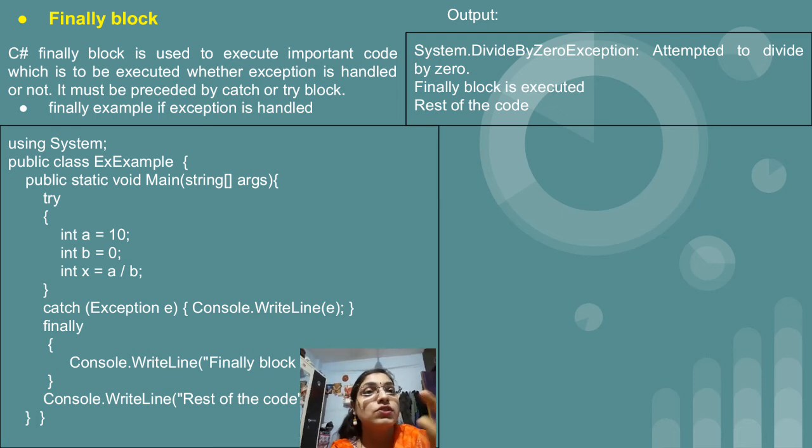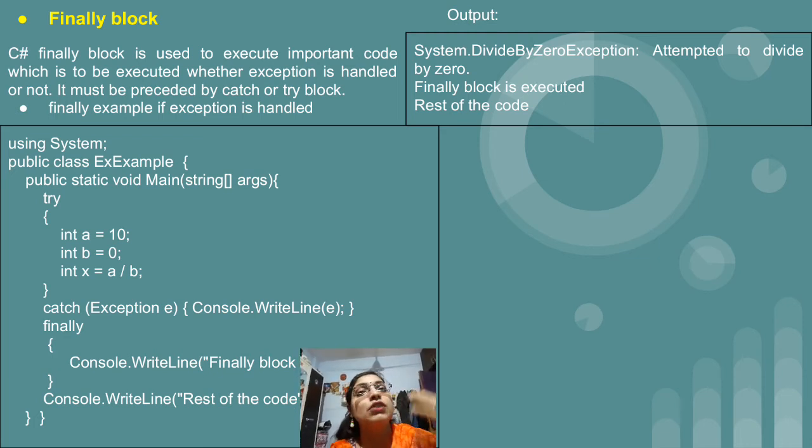And suppose you have not handled the exception, meaning the catch is not present, even then the code written inside the finally block is going to get executed. So the finally block is a kind of block which will get executed whether the exception is handled or not handled.